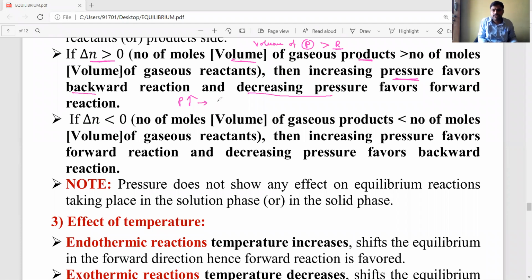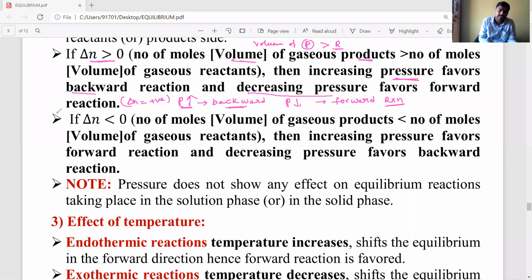When delta n is positive and pressure increases, the backward reaction is favorable. If pressure decreases, the forward reaction is favored. Okay, that is the first condition.